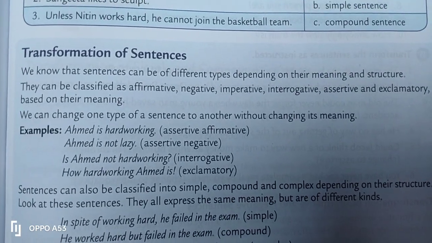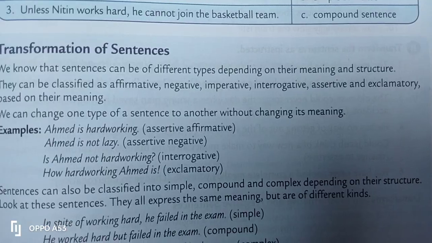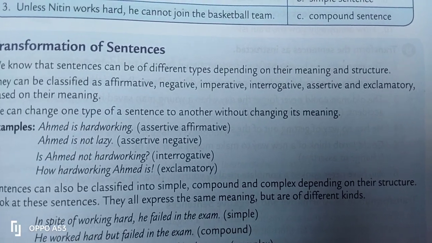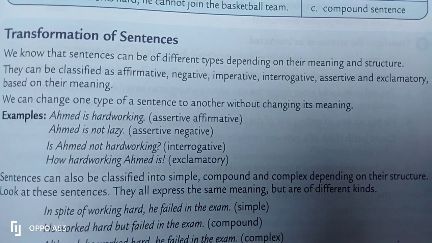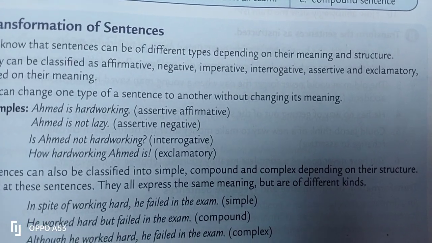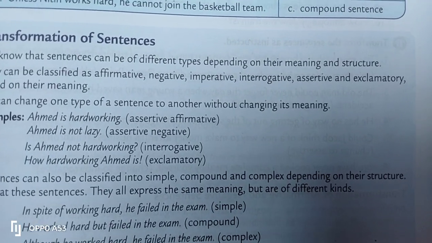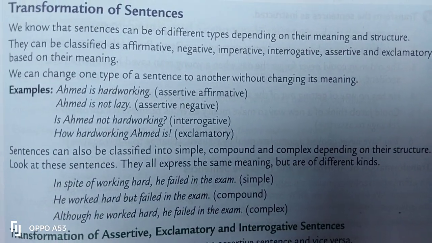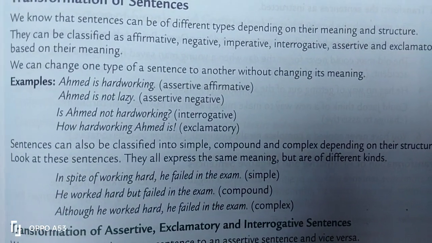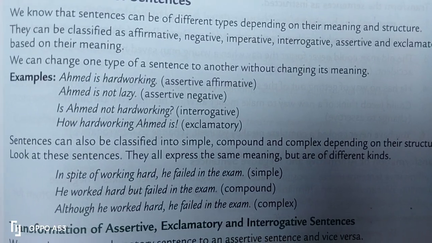We know that sentences can be of different types depending on their meanings and structure. They can be classified as affirmative, negative, imperative, interrogative, assertive, and exclamatory based on their meaning. Now, look at these illustration examples.